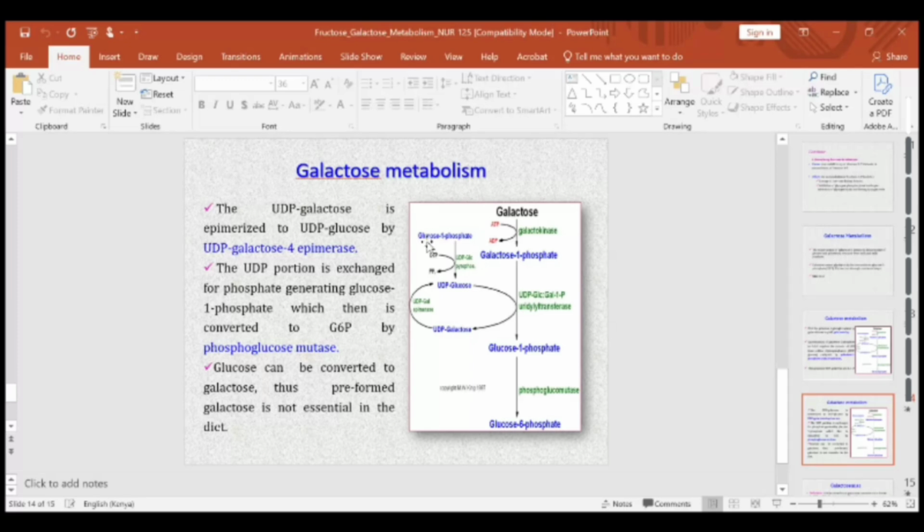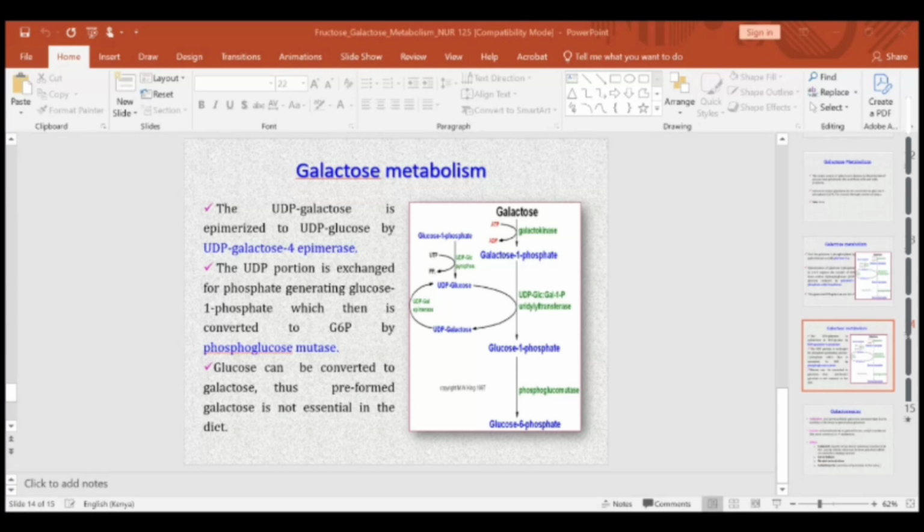UDP galactose is epimerized to UDP glucose by UDP galactose 4 epimerase. So the UDP portion is exchanged for the phosphate, generating glucose 1,6 phosphate.